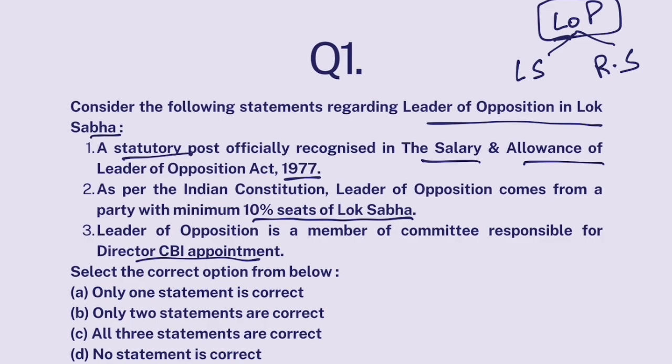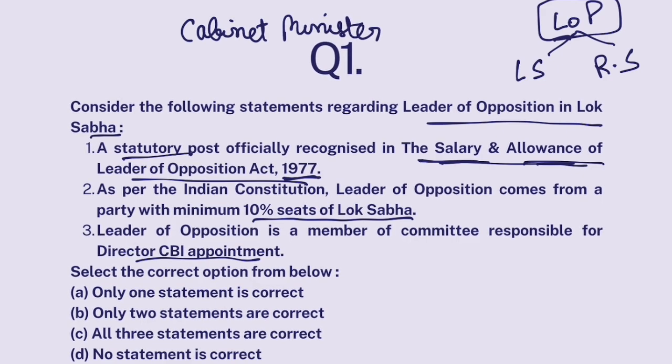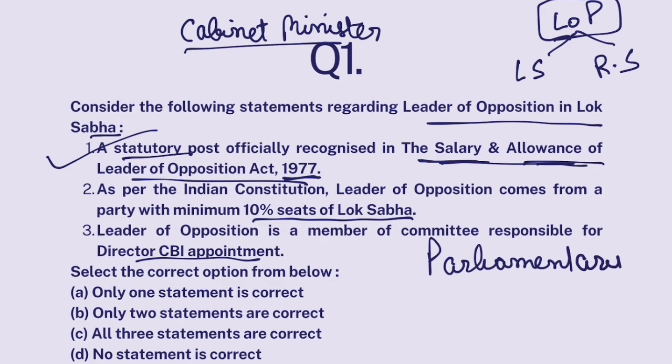Statutory post means that it is mentioned in an act of parliament. And which act of parliament? The Salary and Allowance of Leader of Opposition Act. Okay. Within this act, it is also mentioned that the salary and allowance of a leader of opposition will be that of a cabinet minister. Okay, so just remember this fact that it is nowhere mentioned in the constitution. Statement 1 is correct.